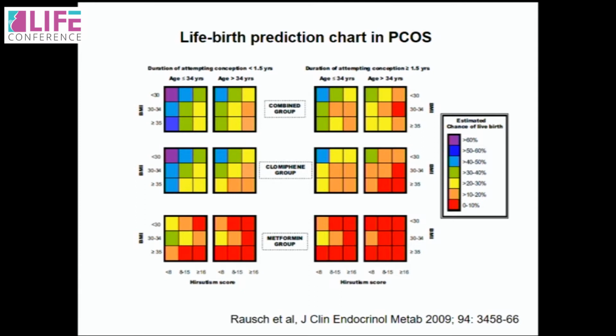This is another way of looking at the combined therapy group, the Clomiphene group and the metformin group, and in all of these, whether they are hirsute or obese, it seems that the combined group works best, then the Clomiphene group, and then metformin, as far as ovulation induction leading to pregnancy is concerned.